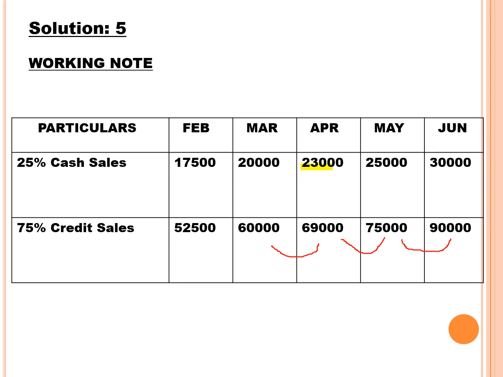April you receive 23,000 plus March credit sales 60,000. 75% credit sales will be received after 1 month. So March credit sales will be received in April. Next, May you will receive 25,000 plus 69,000. Next, June you will receive 30,000 plus 75,000. So you will be receiving 23 plus 60, 25 plus 69, 30 plus 75.